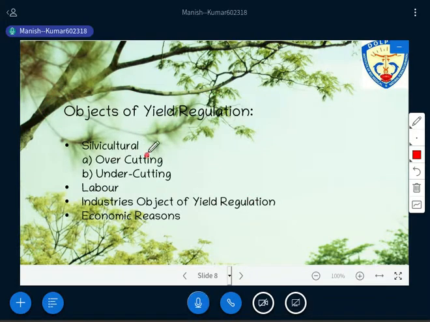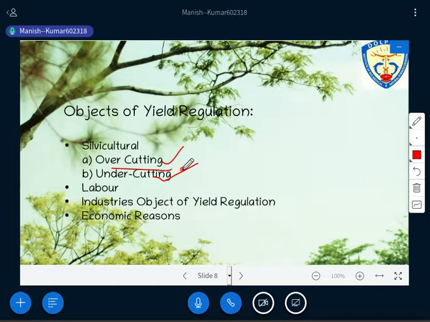First we need to understand this through silviculture. In silviculture, two kinds of things need to be understood: overcutting and undercutting. Overcutting, as you know, means you are harvesting more than the required amount, X amount, but you are harvesting more than X. Or the meaning of overcutting is that you are harvesting an amount of trees that can't be replaced, right? That is overcutting.